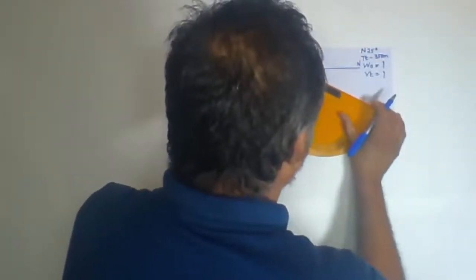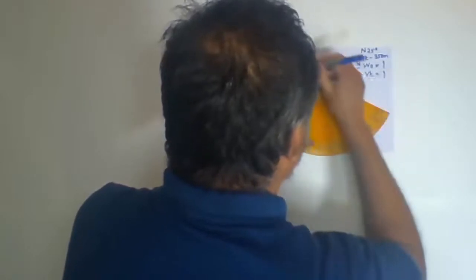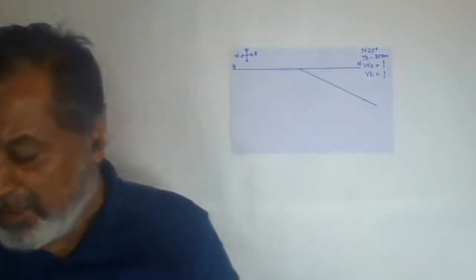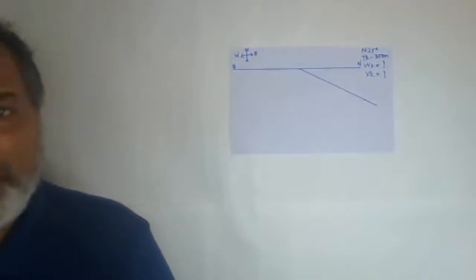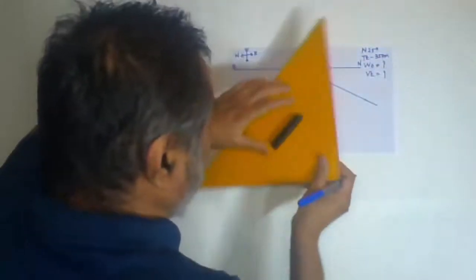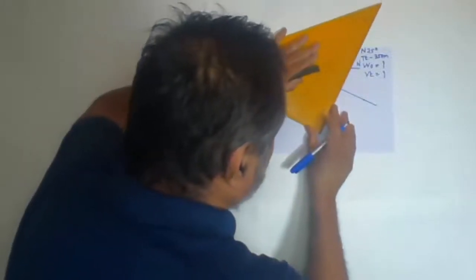While you are joining these two points, check that they should be exactly matched. It should not be avoided. Yes, exactly matching. So you have drawn one line. Now the true thickness is given. What is the true thickness? 350, and you have to take it perpendicular to the top bedding plane.